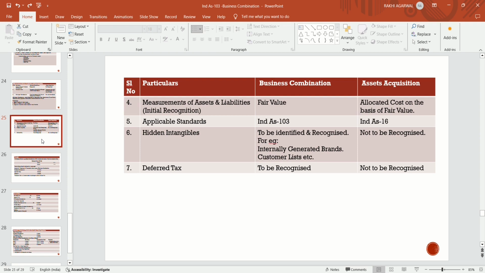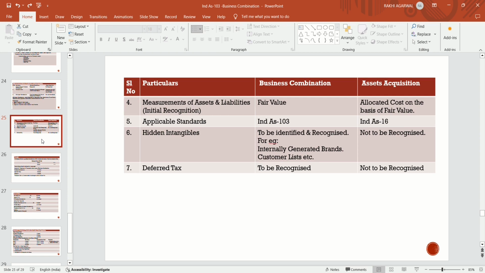Hidden intangibles to be identified and recognized. If any hidden intangibles are there in the business combination while acquiring the assets and liabilities of another entity, it should be identified what hidden intangibles are there, and then it should be recognized.